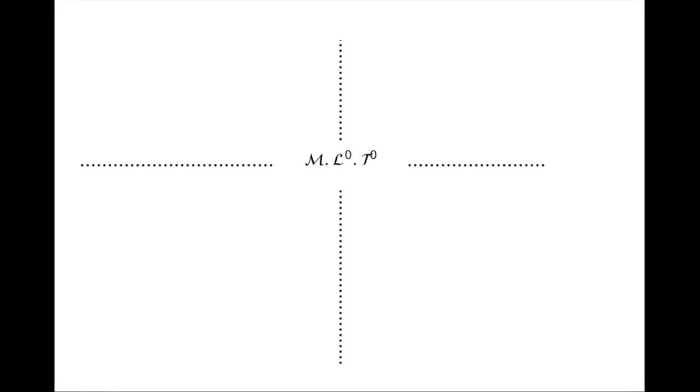The mass is of course a mechanical quantity, corresponding to x equals 0 and y equals 0. No spacetime in this mix. The mass is at the center of the plane of mechanical quantities, and we can use the exponents of the spatial and temporal dimensions, x and y, to place the mechanical quantities on this map. We will use the symbol m to refer to the mass, a mass, any mass.